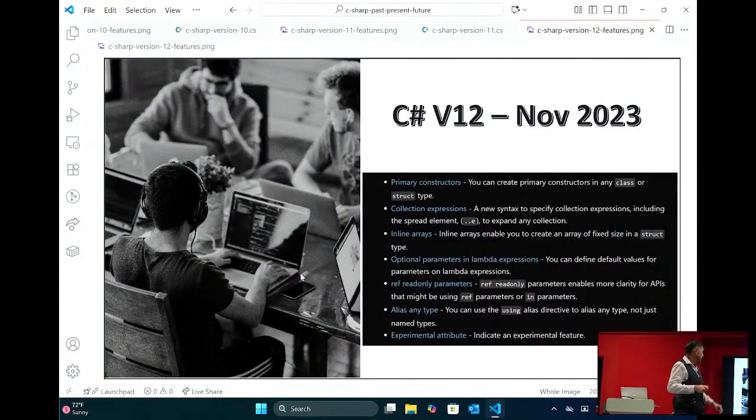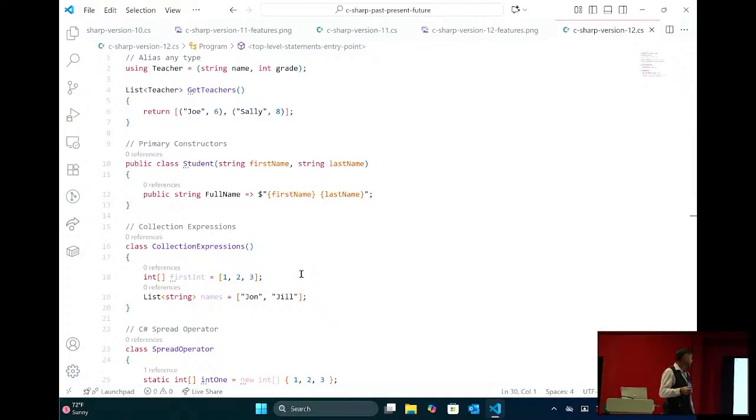All right, 2023, we get version 12. We get primary constructors. That's kind of the main thing. We can alias any type. So I can just create a tuple here as the type, use it as an alias, and then I can use it within the code. Do a using, so anything I want to do in there I can do.